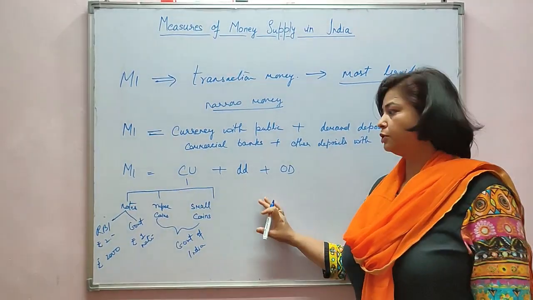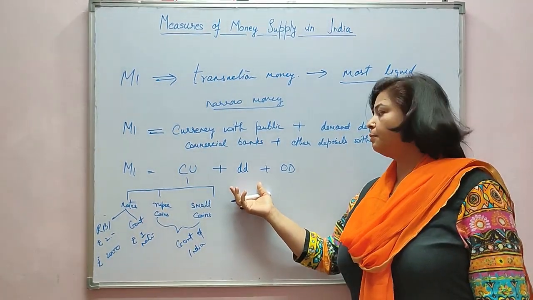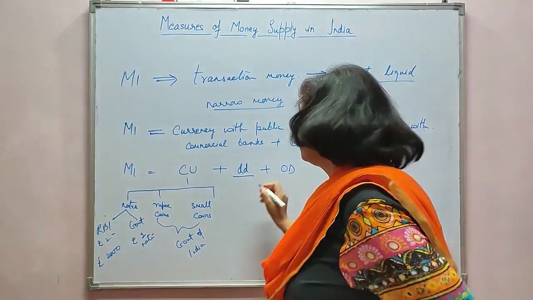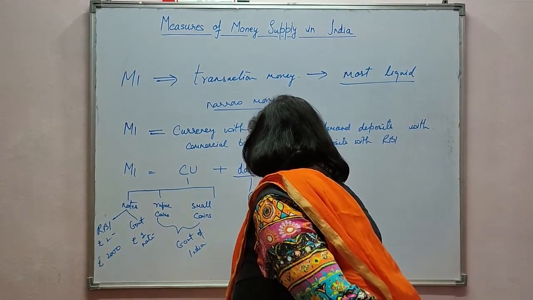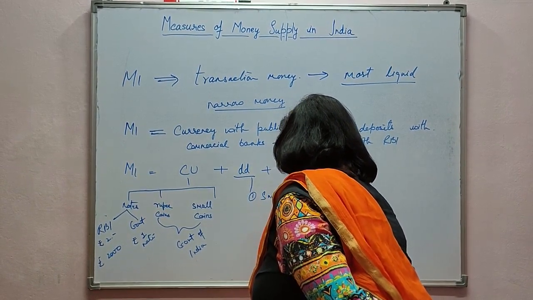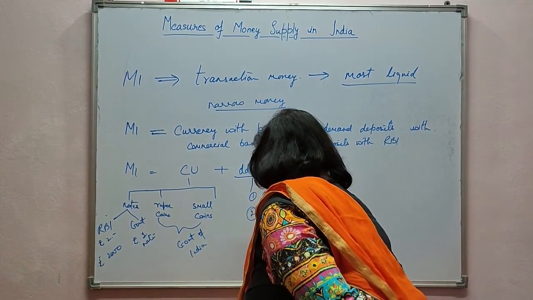The second component of M1 is demand deposit. Demand deposits consist of two types of account. One is the savings bank account and the other one is the current account.